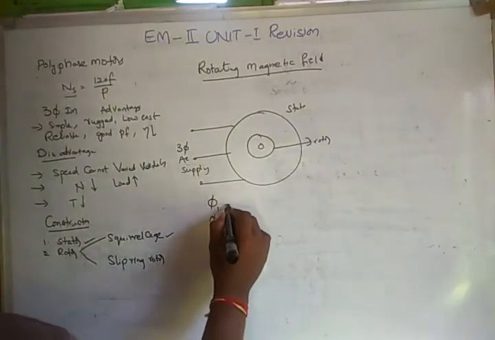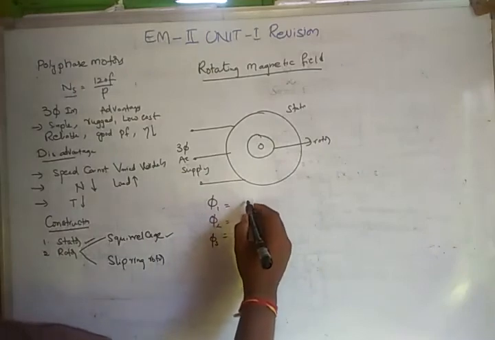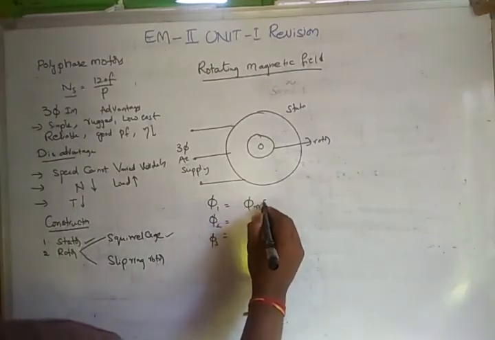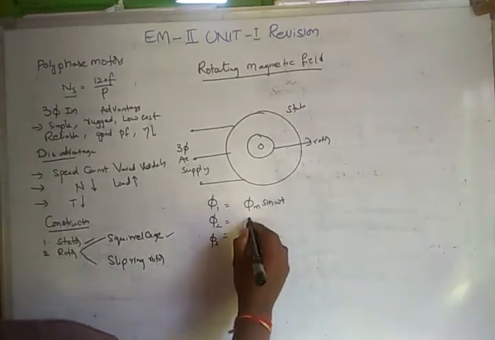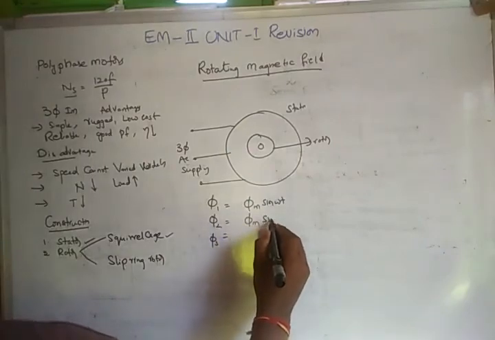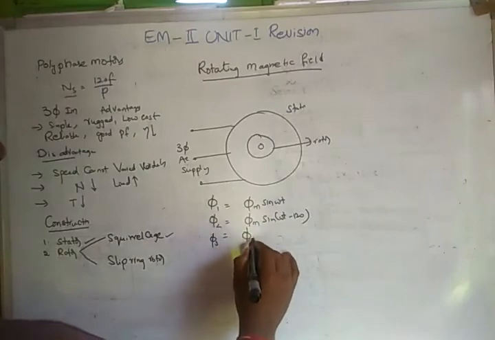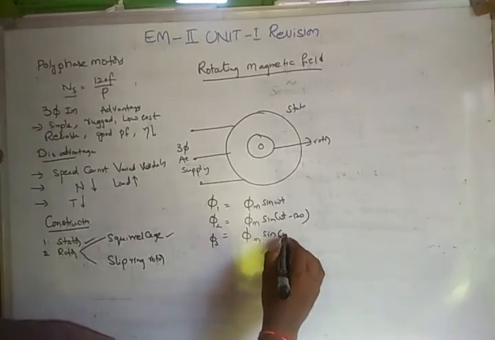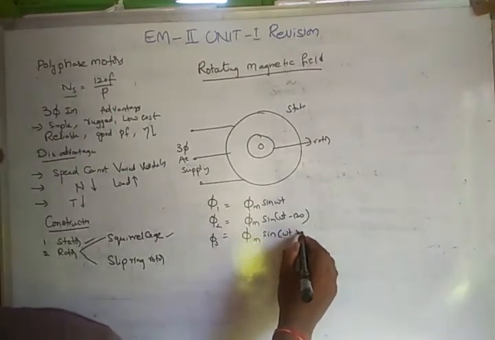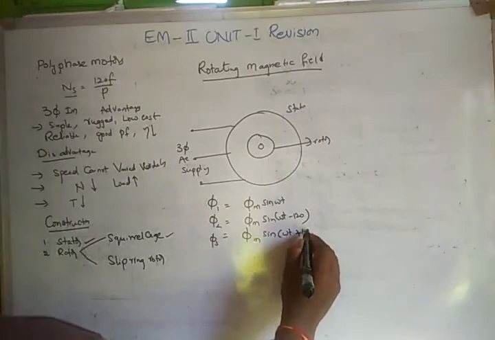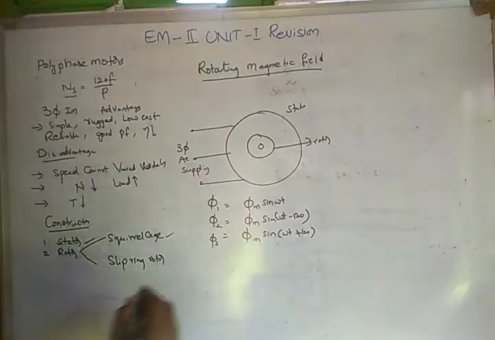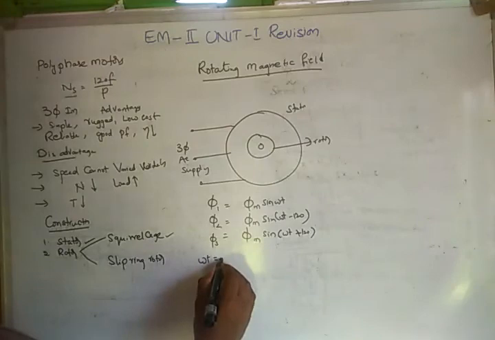Phi 1 is the flux produced in the first winding, and phi 2 in the second winding, and so on. They are displaced by 120 degrees of phase: sin omega t, sin(omega t minus 120), and sin(omega t minus 240). This is how the flux varies with time.